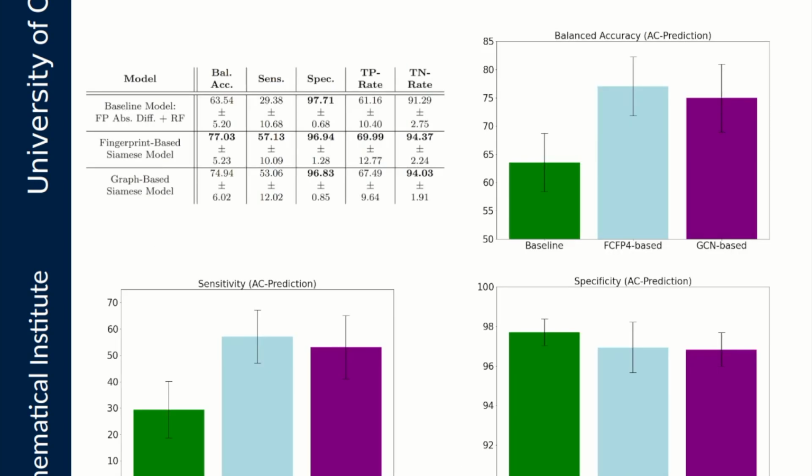To test our method, we conduct numerical experiments for the prediction of activity cliffs in a dataset of blood coagulation factor 10A inhibitors. We show that both a graph-based and a fingerprint-based version of our method achieve strong predictive performance and outcompete a related baseline model.